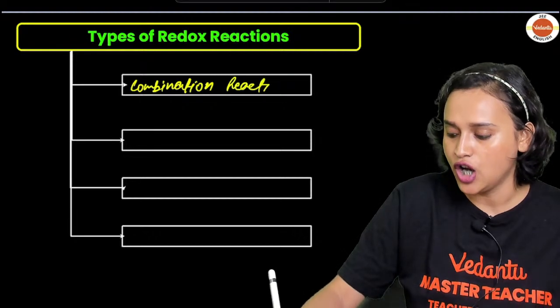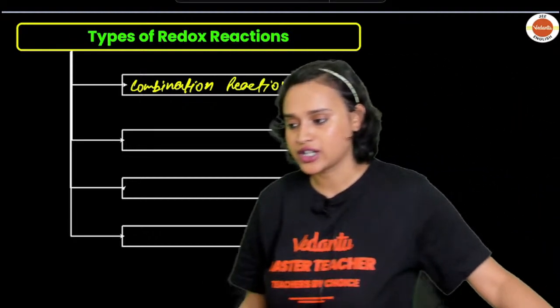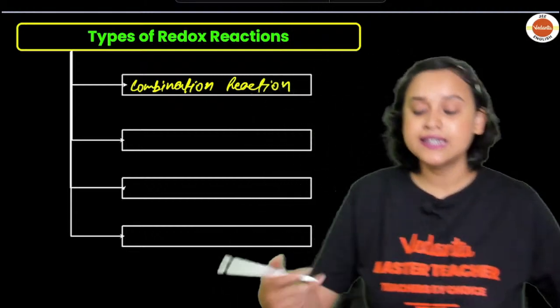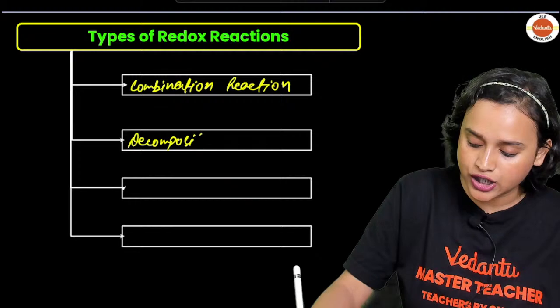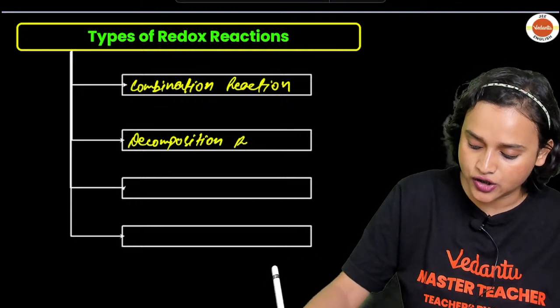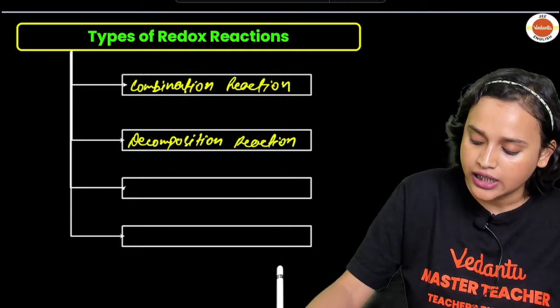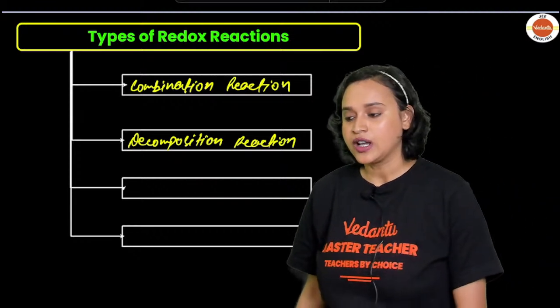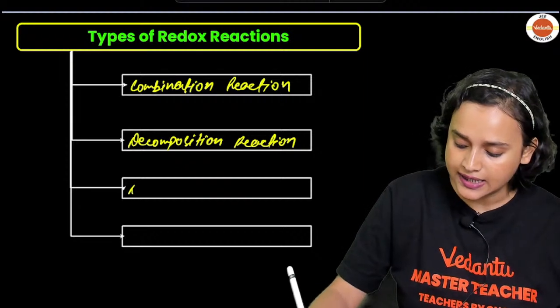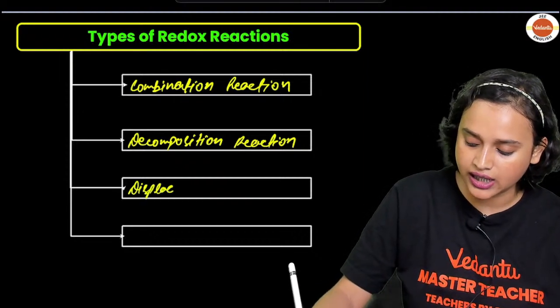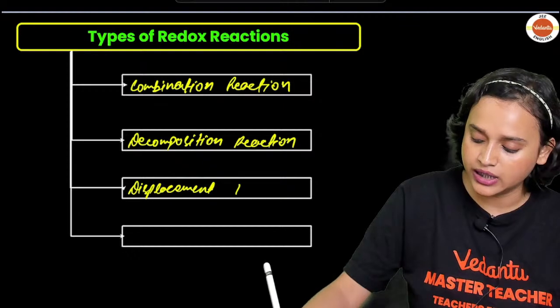The second one is your decomposition reaction, my dear students. The next one will be displacement reaction.